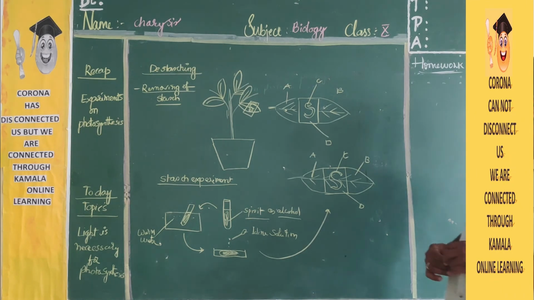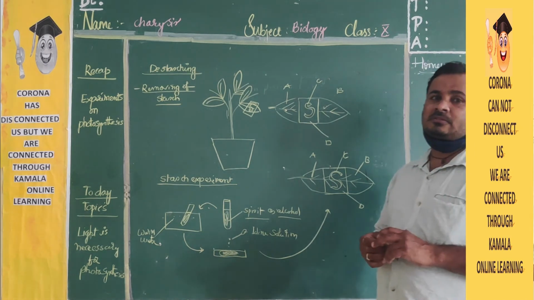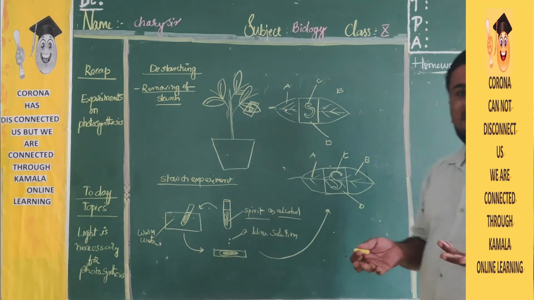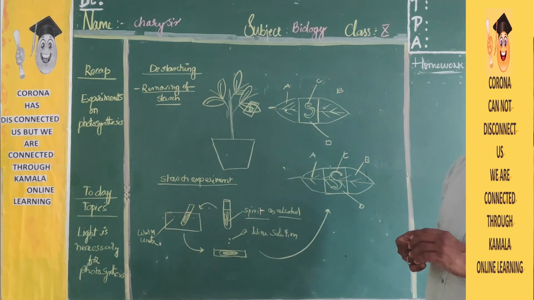Clear, children? Based on this experiment, without light, plants will not carry out photosynthesis. Only if light is there will plants grow, producing fruits, leaves and even flowers. Where there is more light, plants grow very fast. We can observe that, because light is necessary for photosynthesis.